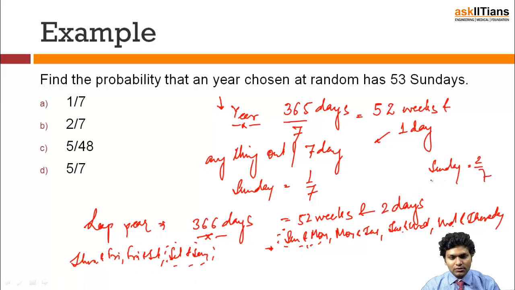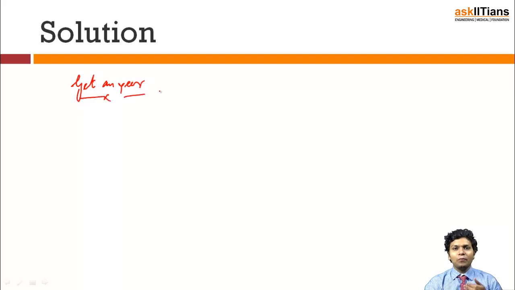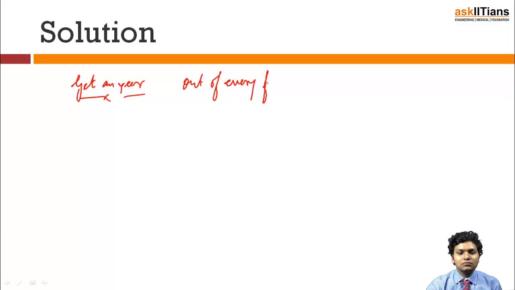The point is, first of all, I need to get a year, right? And what do I know from my general knowledge? That out of every 4 years, I will have 1 leap year and 3 normal years.